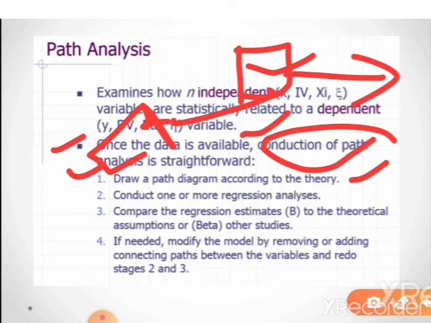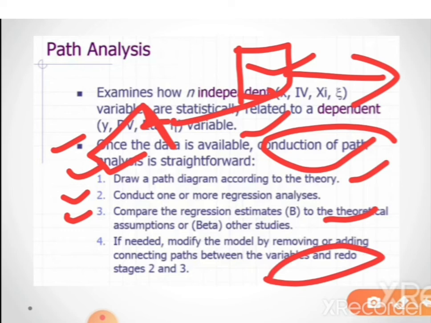Then we conduct one or more regression analyses depending on our problem. Next we compare the regression estimates to the theoretical assumptions. Finally, if needed, we modify the model by removing or adding connecting paths between the variables, and redo stages 2 and 3.